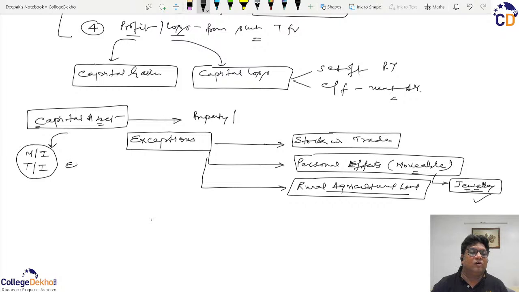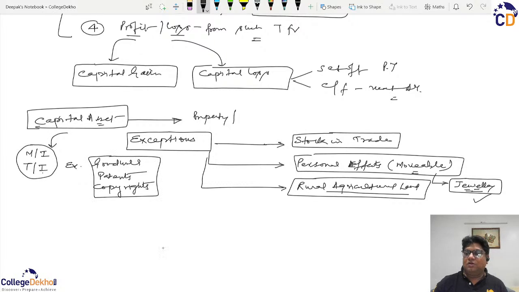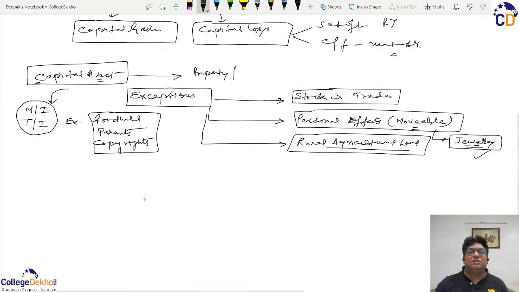Before I move forward, examples of an intangible capital asset can be goodwill, patents and copyrights. These are intangible capital assets, and hence if they are sold at a profit, that will be deemed as capital gains.